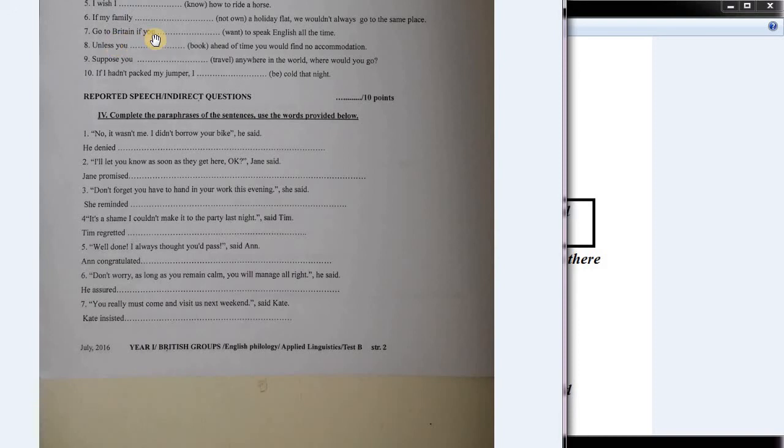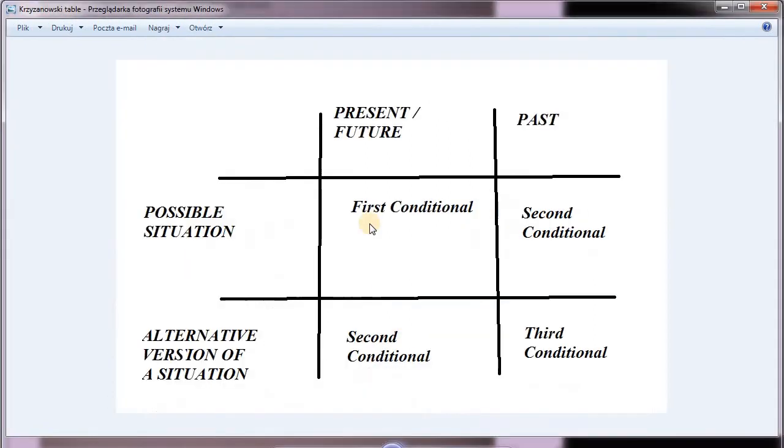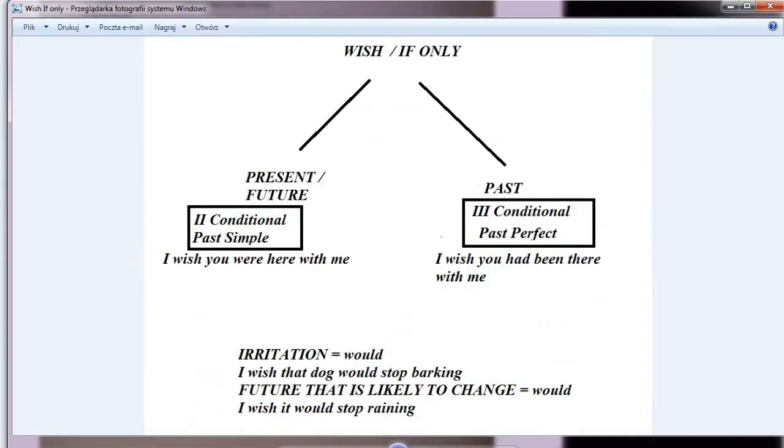Go to Britain if you to speak English all the time. Go to Britain if you want to speak English all the time. That's first conditional. So simple sentence. If you want to speak English, go to Britain, right? So present simple here is referring to the present or future, and it's a probable situation. You will speak English if you go to England. So a certain thing. Even on our table, we see that this is a possible situation referring to the present or future. So it's first conditional. Okay. Fantastic.